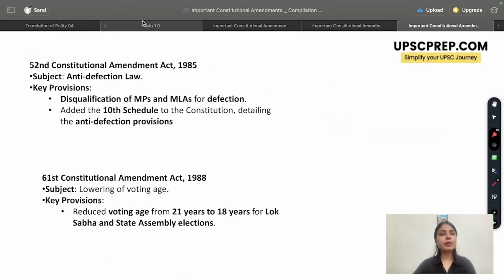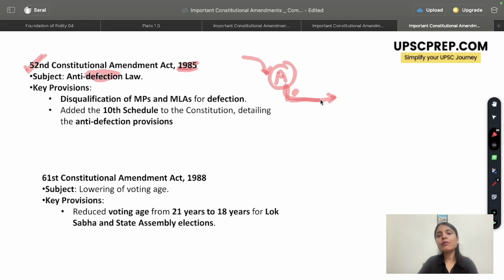The next amendment that we must know is the 52nd Constitutional Amendment Act of 1985. Now, it is super important and super easy to remember. This was the time when we were seeing a lot of defections happening. What is defection? Let's say you have been elected on party ticket A, and once after being part of the parliament, the Lok Sabha, or the legislative assembly in case of states, you decide to shift parties.